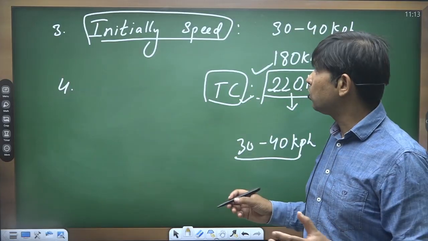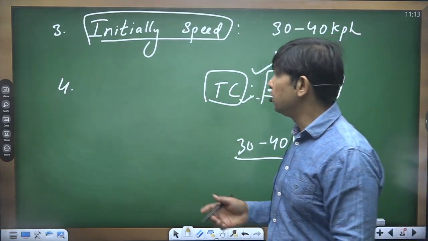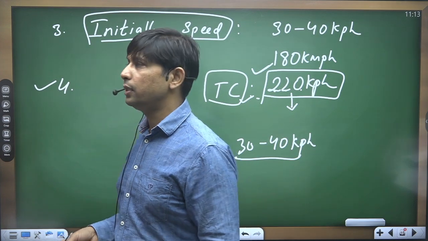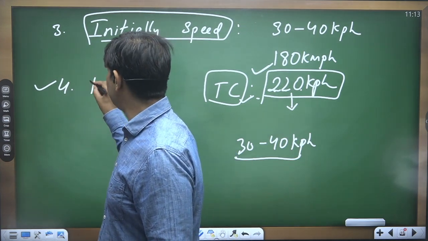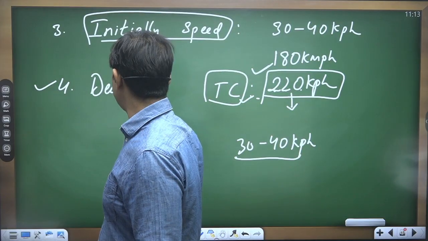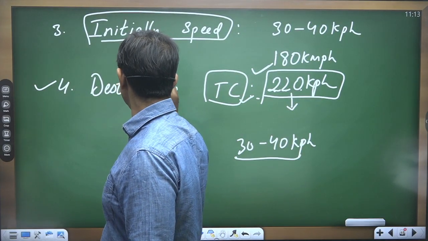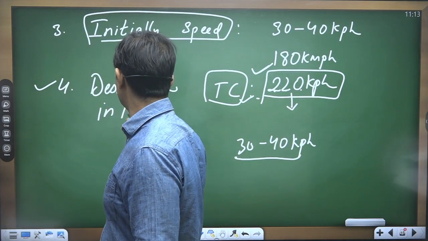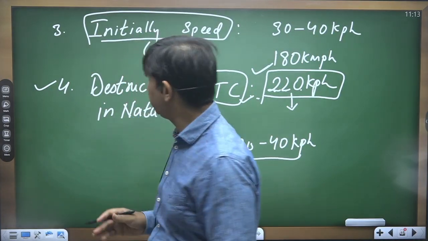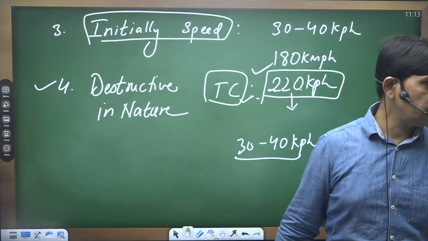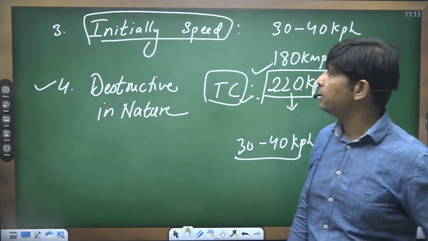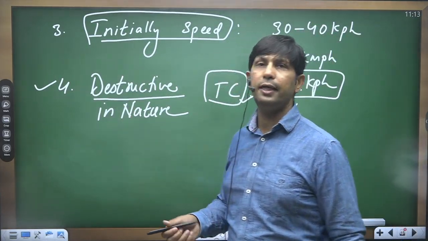So because of this nature, it gives another feature of the tropical cyclone, that is it is more destructive in nature. The above two features help in the development of the fourth feature, that is the destructive nature of the tropical cyclone.